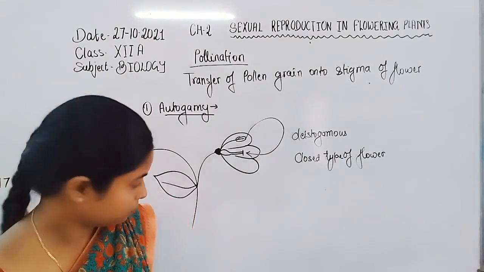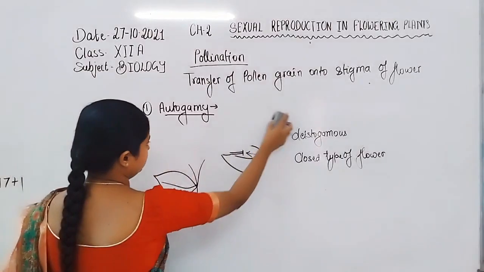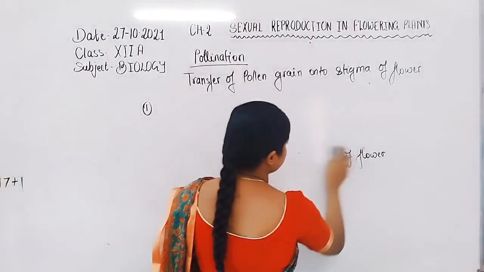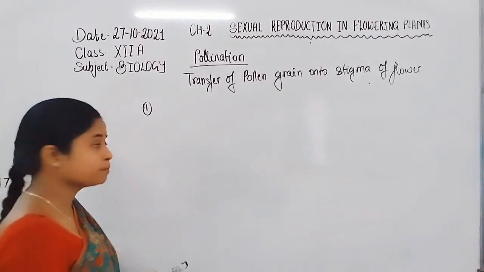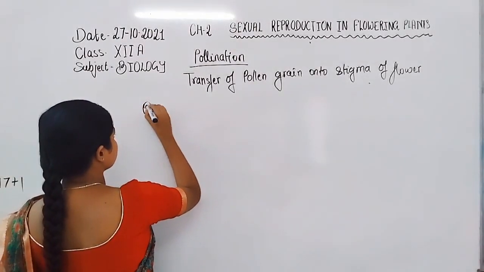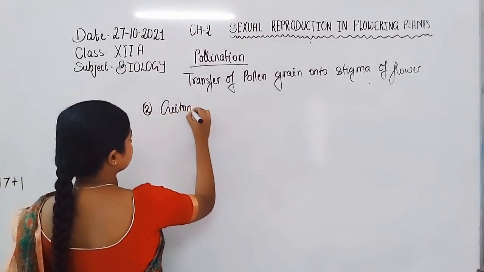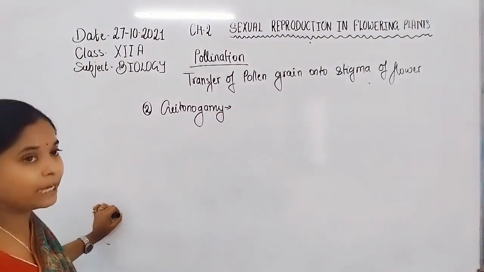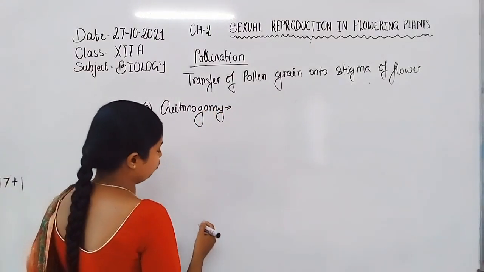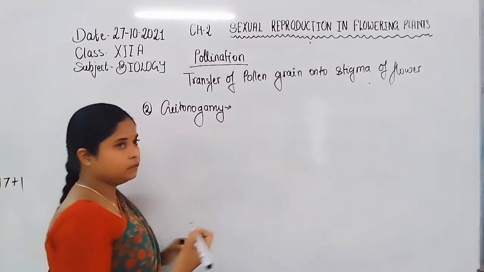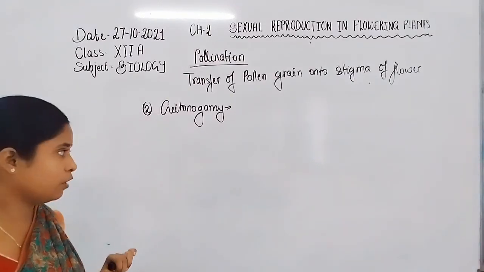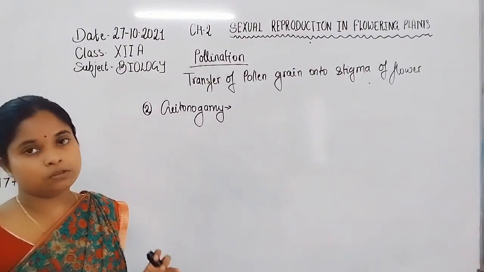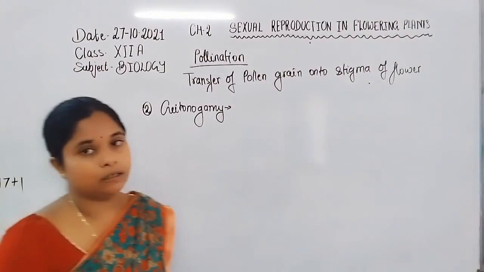Next is geitonogamy pollination. The second type of pollination is geitonogamy. In geitonogamy, the pollen grain transfers from one flower to the stigma of another flower, but both flowers are present on the same plant.